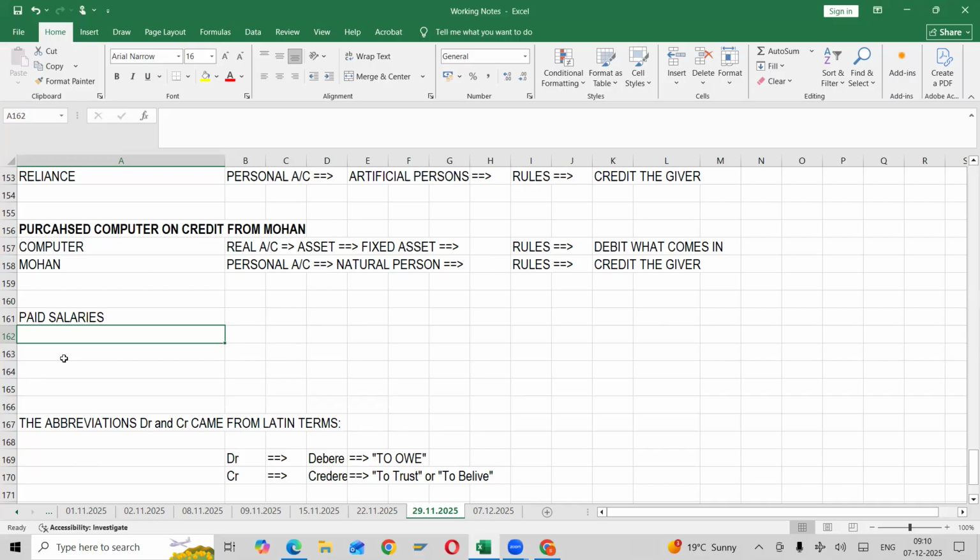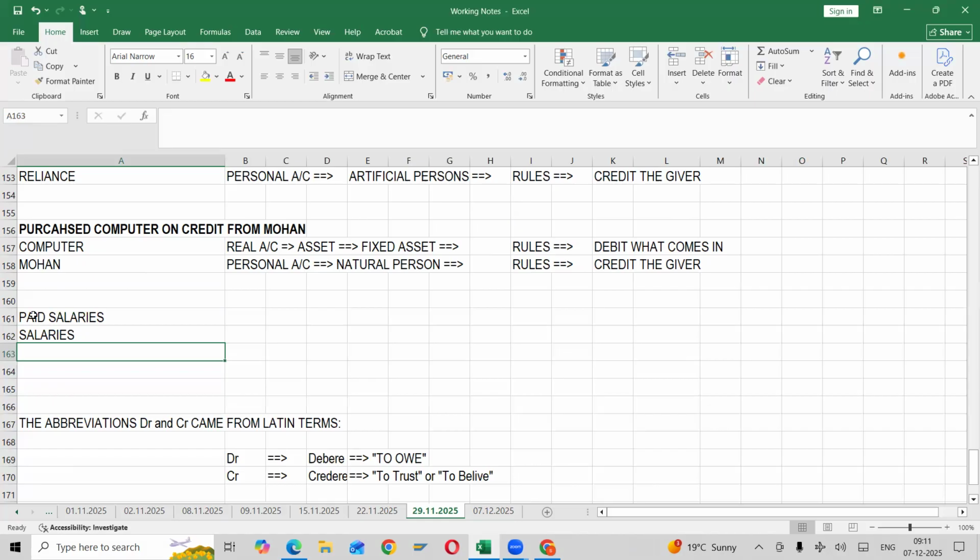Salaries. Salaries, one account. Perfect. Next one, what is the other account? Did I mention staff? No. Paid in the sense what we will pay. You made a payment of your maid. So what you are going to pay? Cash. Whenever paid or received mention, it is in the form of cash only, right?